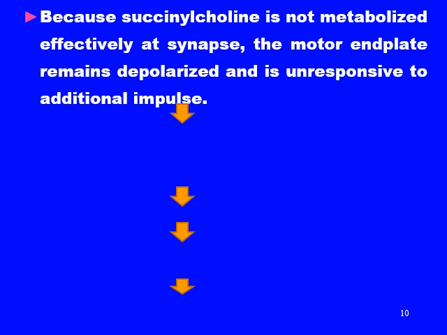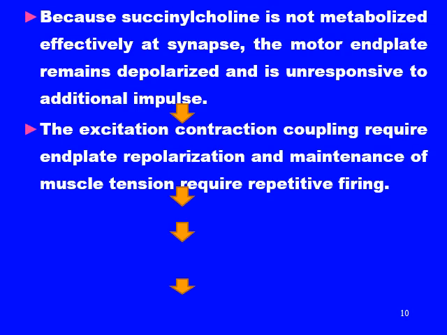Because succinylcholine is not metabolized effectively at the synapse, the motor end plate remains depolarized and is unresponsive to additional stimuli. The excess of everything is bad. There is a depolarization but it is followed by repolarization. When there is no repolarization occurring, then it will become exhausted, it will become unresponsive to additional stimuli. The excitation contraction coupling requires end plate repolarization, and maintenance of muscle tension requires repetitive firing, which is not happening in this case. So what will happen?